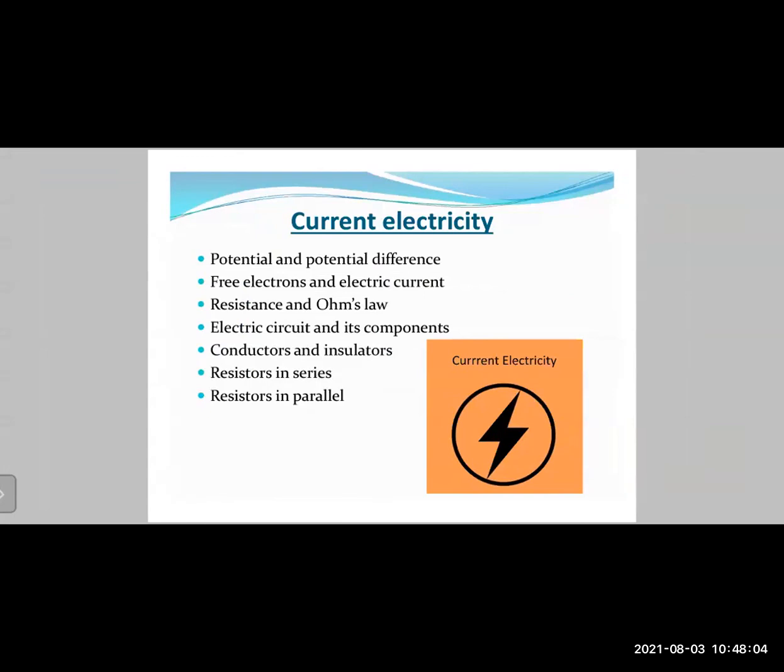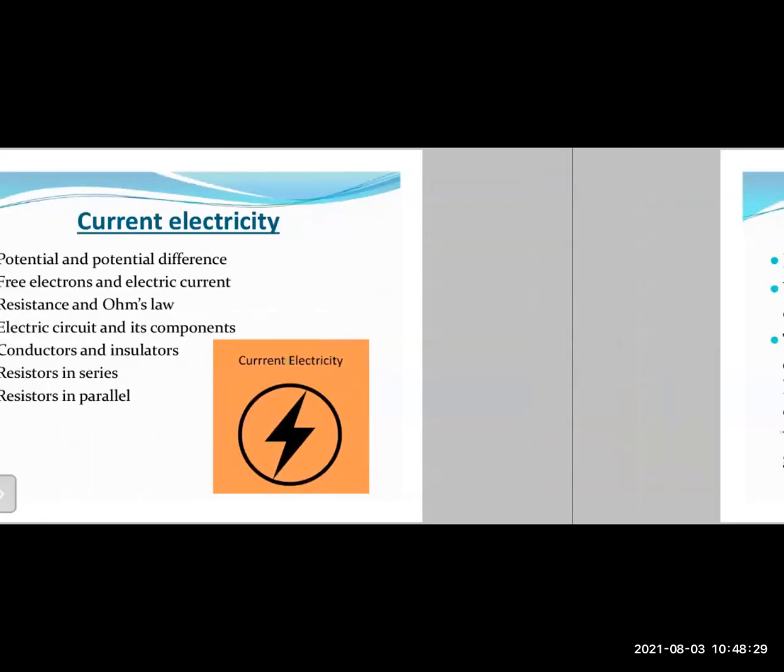Then we are going to learn about the concept of free electrons and electric current. Then a very important concept of resistance and Ohm's law. Then electric circuit and its components. Then conductors and insulators, and also resistors in series combination and resistors in parallel combination, so that we study in proper detail.